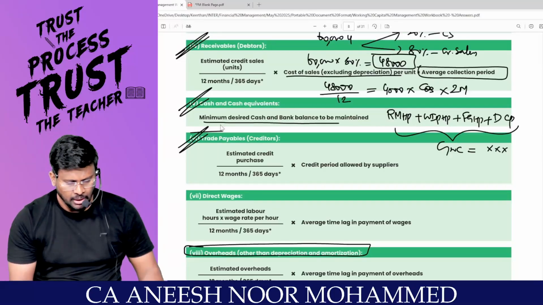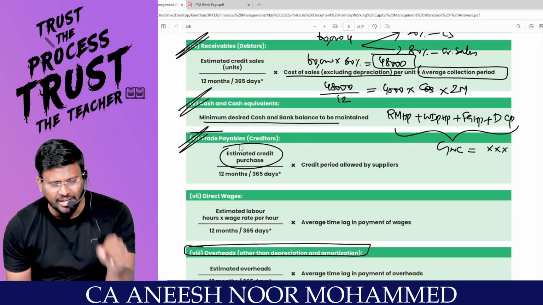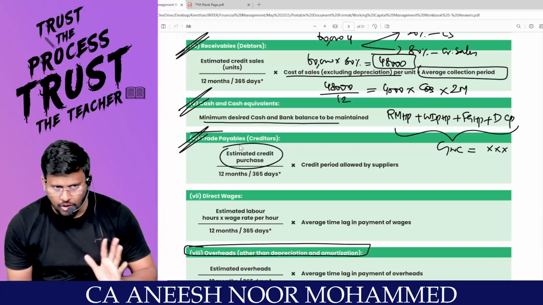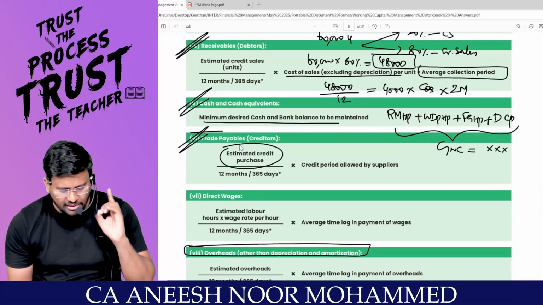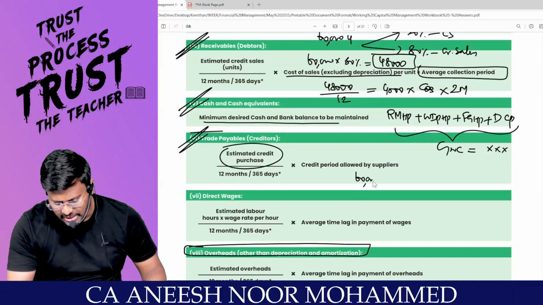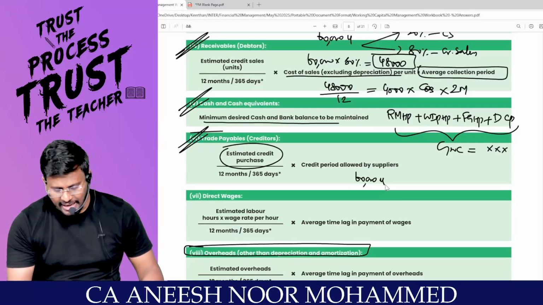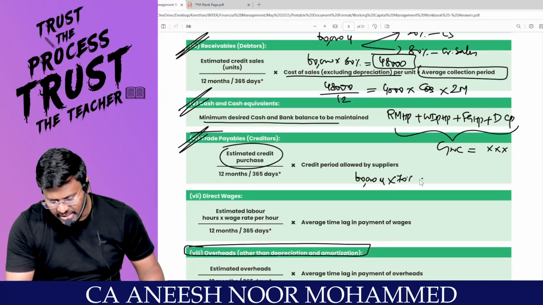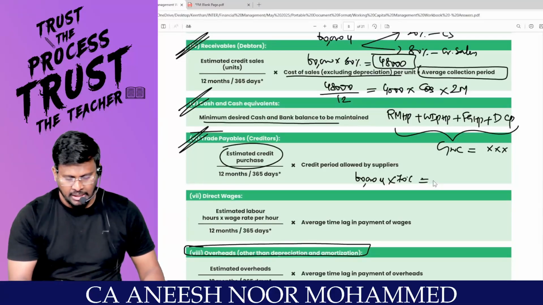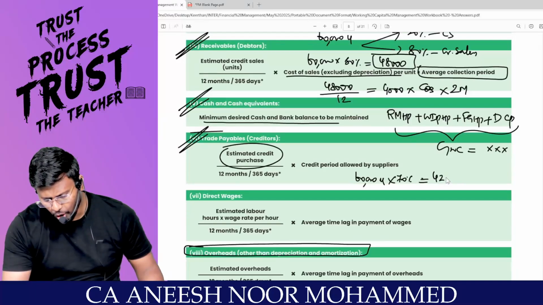Trade payable. Sir, you will check estimated credit purchase. One more highlight: it's not total units of purchase, it is estimated credit purchase. So my dear lovable students, out of 60,000 units you are going to purchase, assume that 70% is credit purchase. That means 60,000 into 70% comes to 42,000 units.